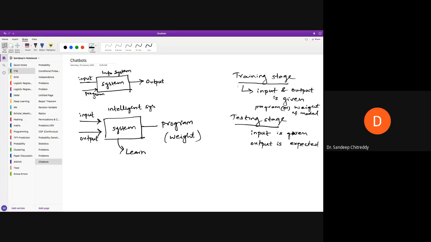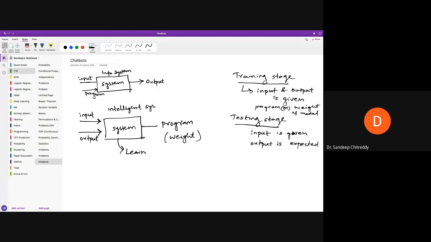There are two stages. In the training stage, in a supervised learning setting, you give both input and output, and you want to get the model parameters. What are these model parameters? When I discuss CO4, you will come to understand what a neural network looks like. This is a kind of top-down approach. If I wait until CO4 for you to decide the project, you will not do anything. So I want to avoid that and introduce the basic concept of neural networks in a top-down way, so that you can start building bots and complete your project successfully. That is why I'm introducing this.